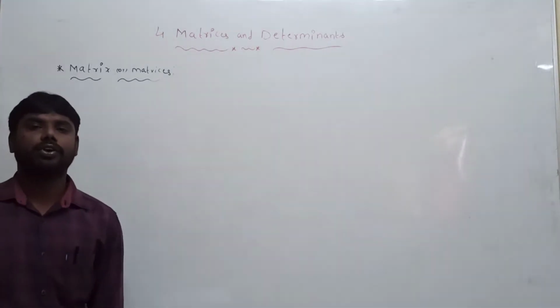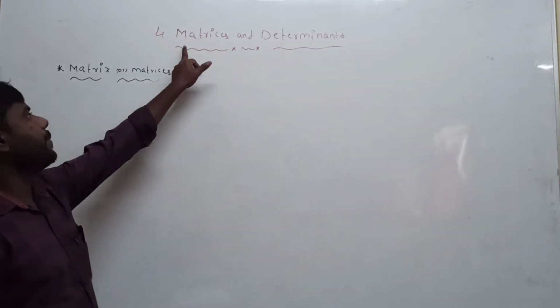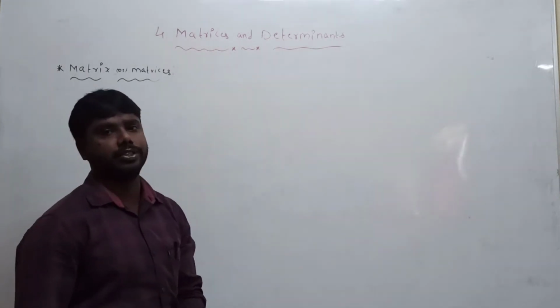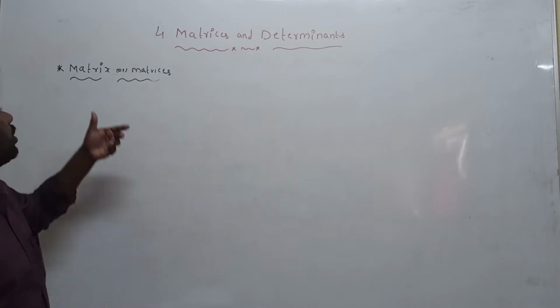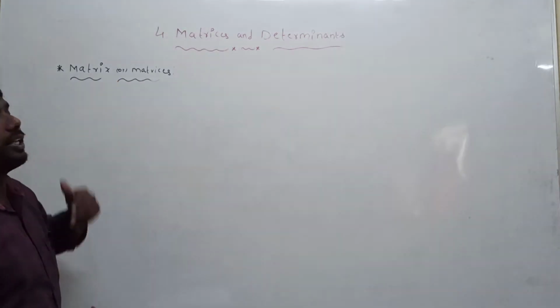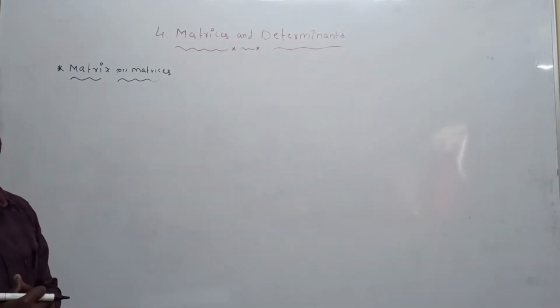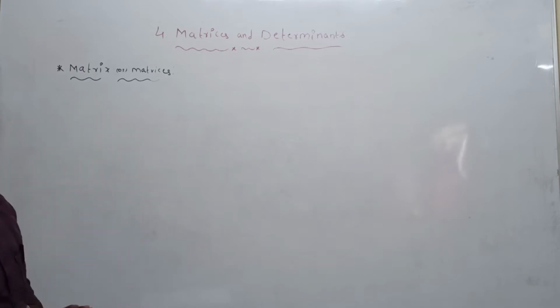Today we will discuss a very interesting topic: matrices and determinants. First of all, we will discuss matrix, or matrices. What is the definition of a matrix? A matrix is a rectangular arrangement of rows and columns within closed brackets.